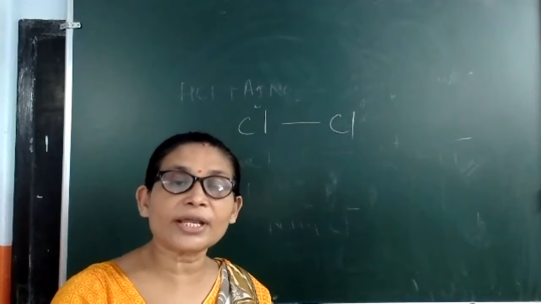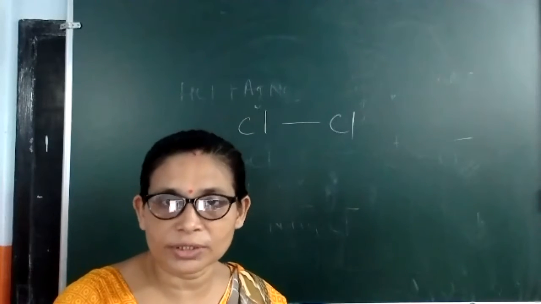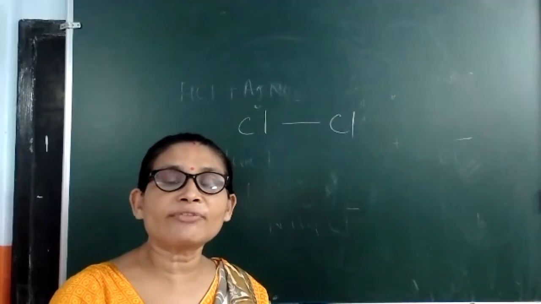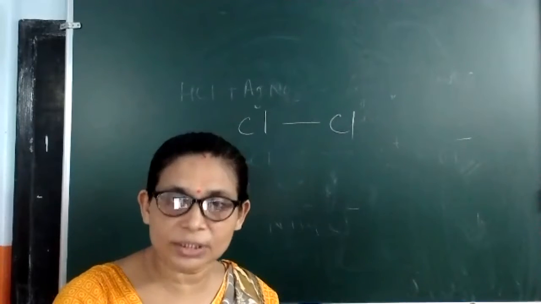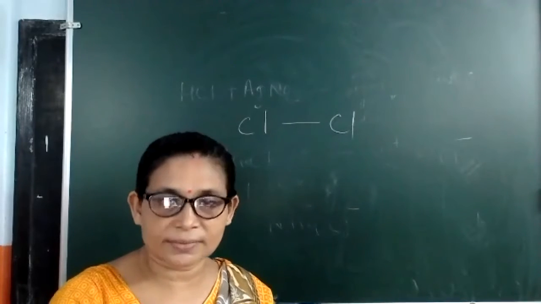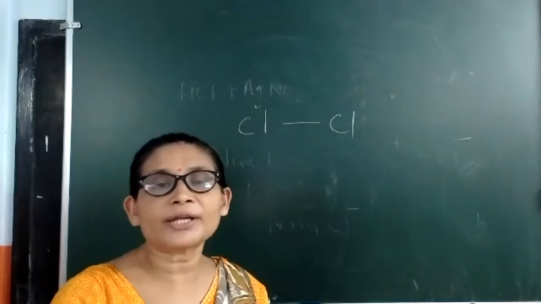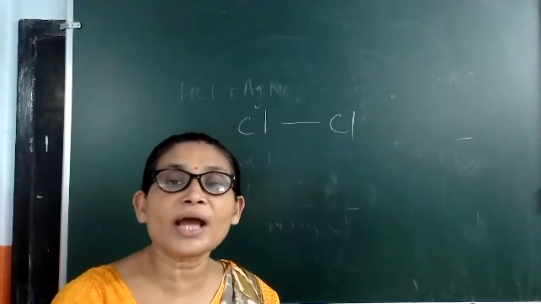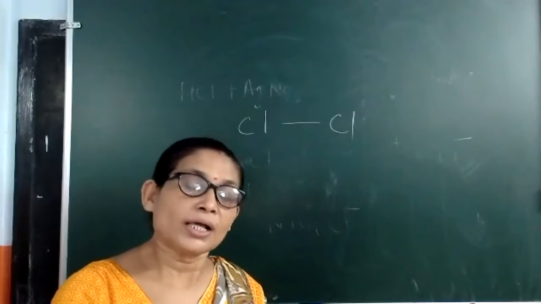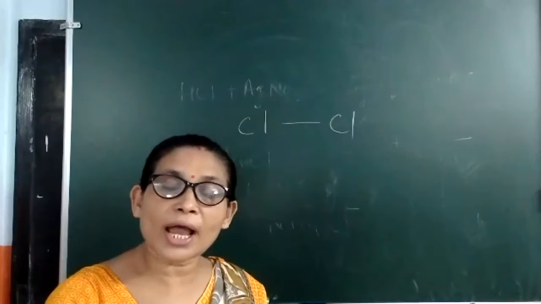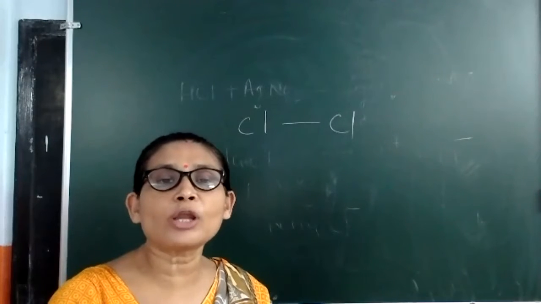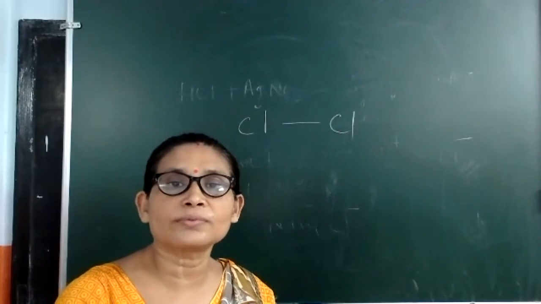So this is the criterion for formation of a covalent bond. The electronegativity difference should be either 0 or very small. If the electronegativity difference is very high, then an electrovalent or ionic bond will form. I hope you all know these things. Yes or no?